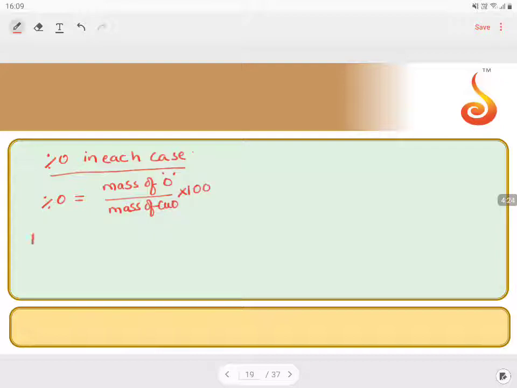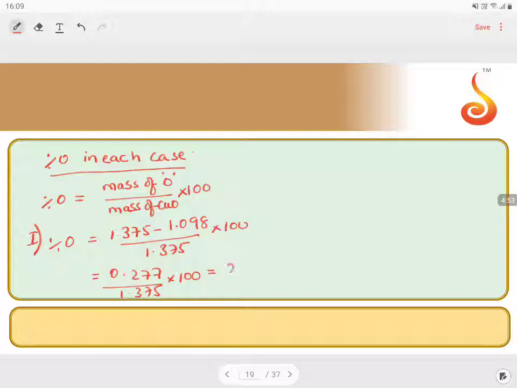In the first case, percentage oxygen is equal to 1.375 minus 1.098 by 1.375 into 100, which is 0.277 by 1.375 into 100, which will be 20.14% approximately.